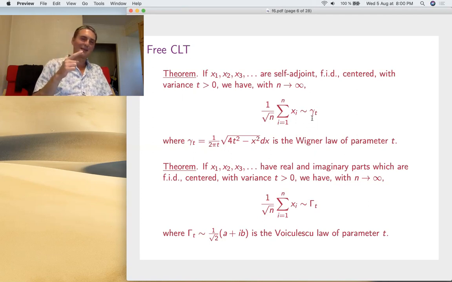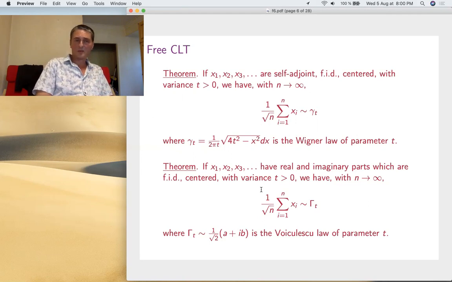I mean, it's a gamma t plus i gamma t somehow. So this is best stated in this way. It's capital gamma t. So capital gamma t is the law of (A plus iB) divided by the square root of 2, where A, B are semicircular following gamma t and free.